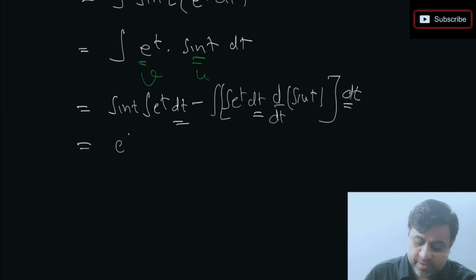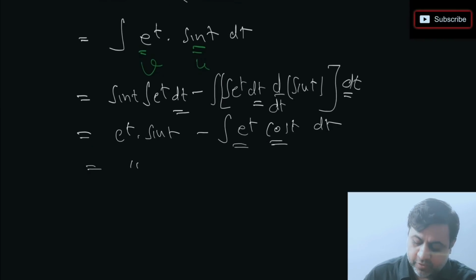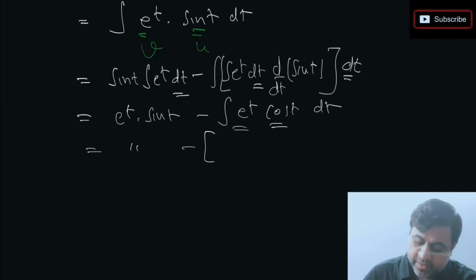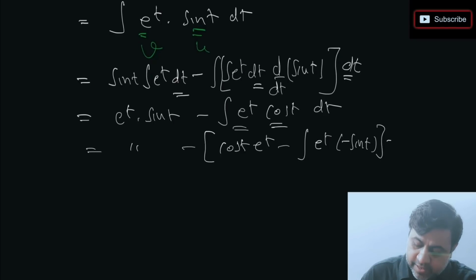Integration of e power t will be e power t, so e power t sine t minus e power t as it is, derivative of sine t is cos t. So again there is a loop, we got u into v again, the first part as it is. I'm just going to apply the formula. So again same thing, I'm going to skip one step. I'll keep cos t as it is, integration of e power t, everyone knows e power t, I directly wrote it. Integration of e power t is e power t, derivative of cos t is minus sin t. Okay, so minus of sin t, everything with respect to t.